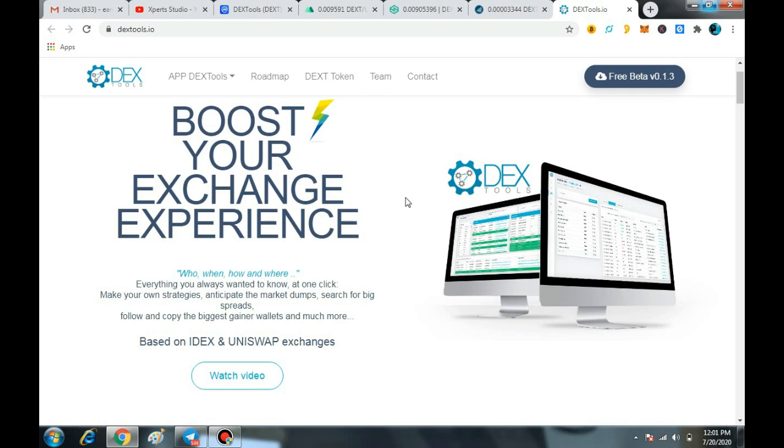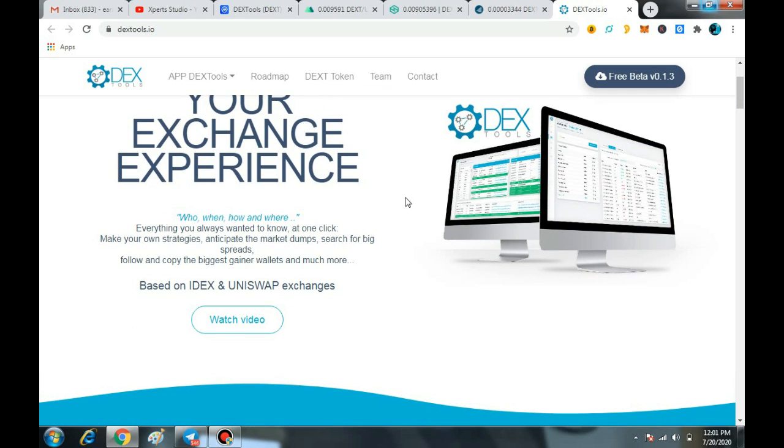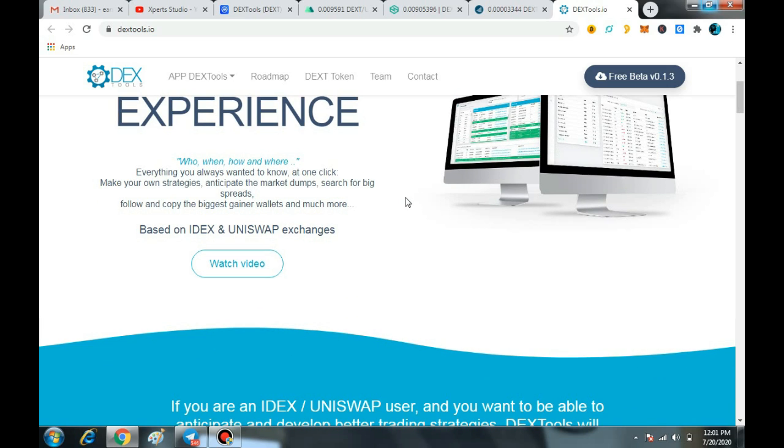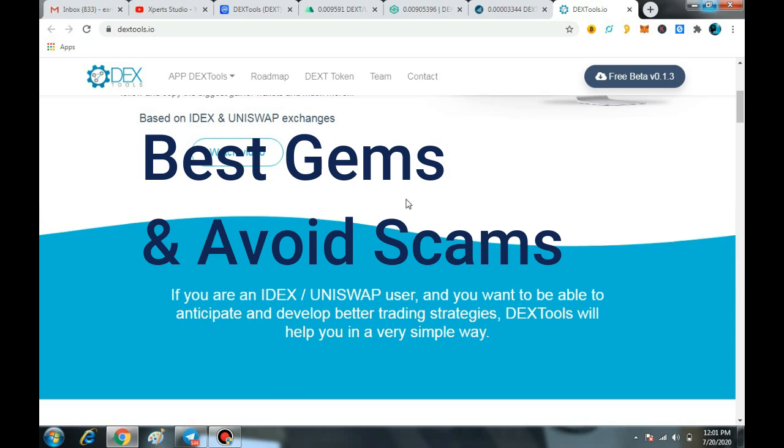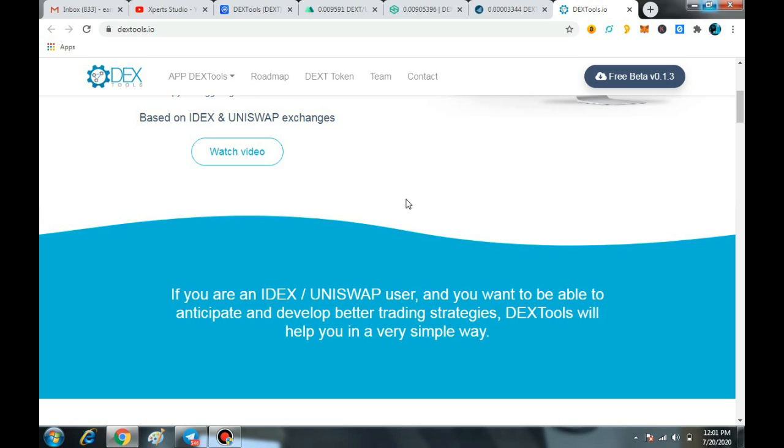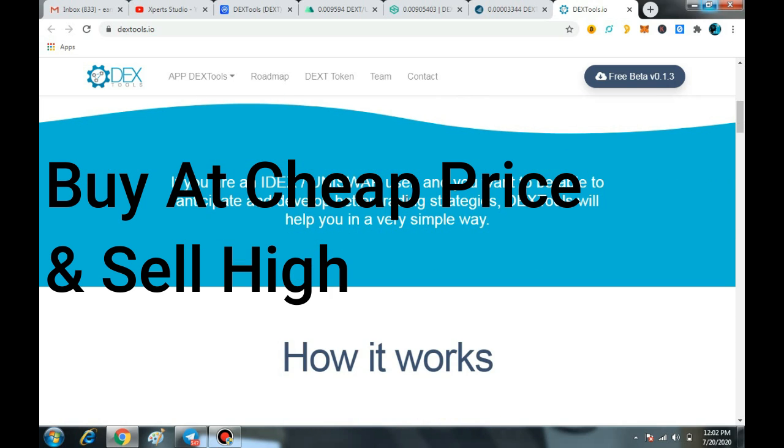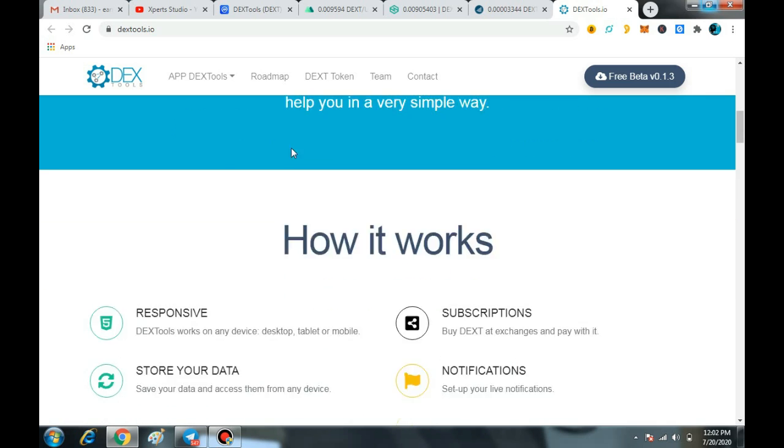I will tell you something more about the DEX tools. With the help and use of DEX tools, you can find the best gems and avoid the scams. DEX will also save you on IDEX exchange by informing you about the dumps. As I told you earlier, it will inform you earlier if you are going to use the DEX tools. You can easily buy cheap and sell high with a bigger percentage of profits. Examine your transaction history by DEX tools. So these are basically the key features of the DEX tools.